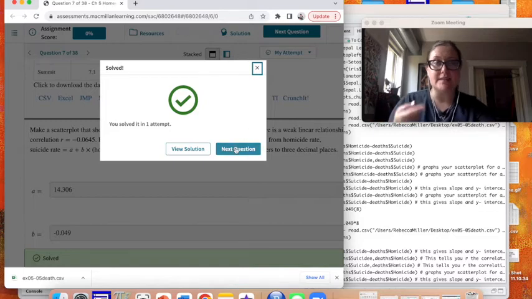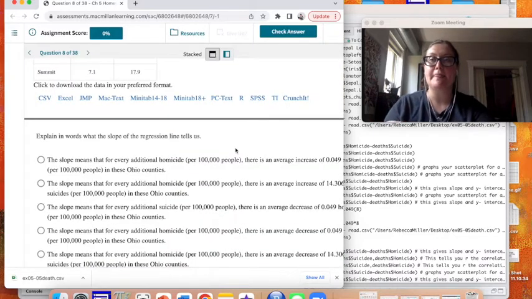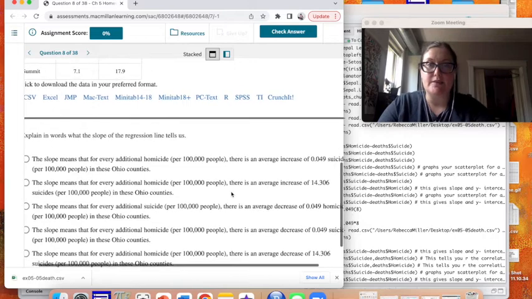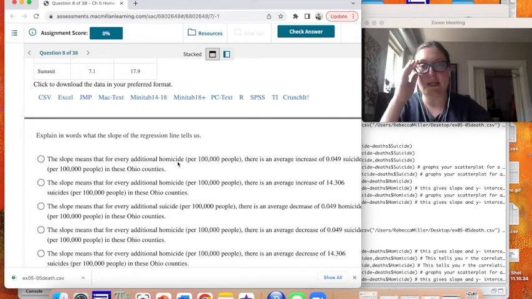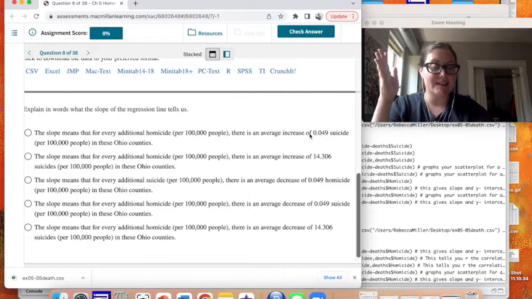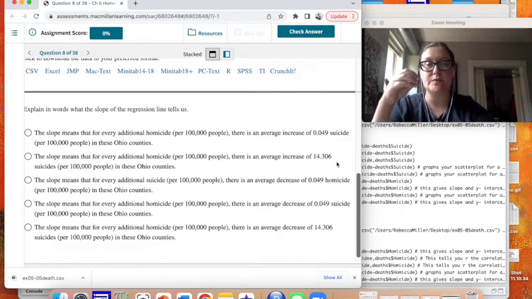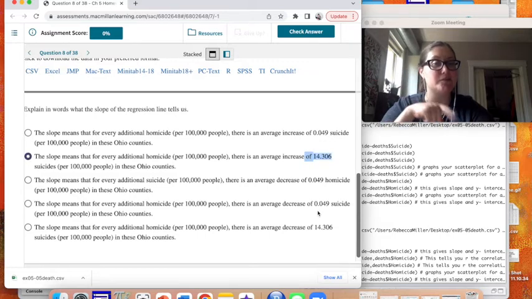Cool. So let's take a look at the next question. We need to interpret the slope, right? We want to check our answer. The slope means that for every additional homicide, there's an average increase of 0.04. That's not going to be it because it's not increasing, it's decreasing. We can ignore any of the ones with the slope not affecting the suicide rate. We can also ignore any of the ones with the y-intercept, because that's if our homicide rate is 0.